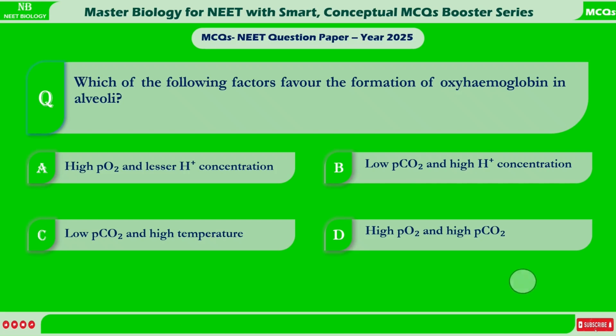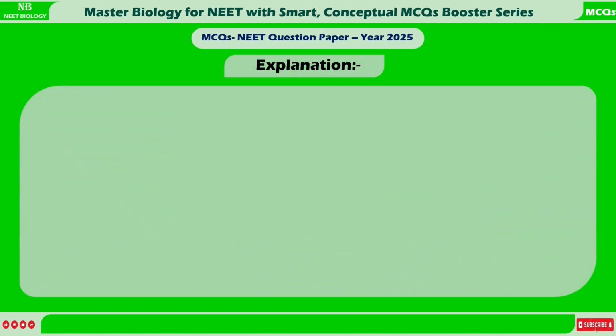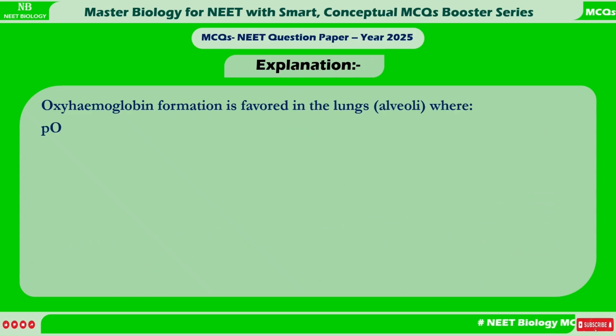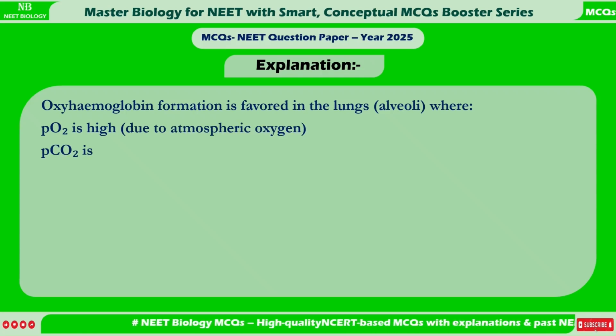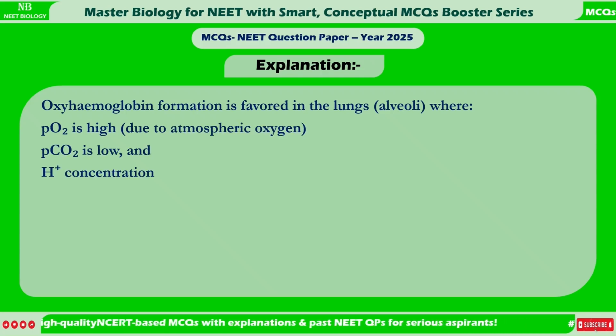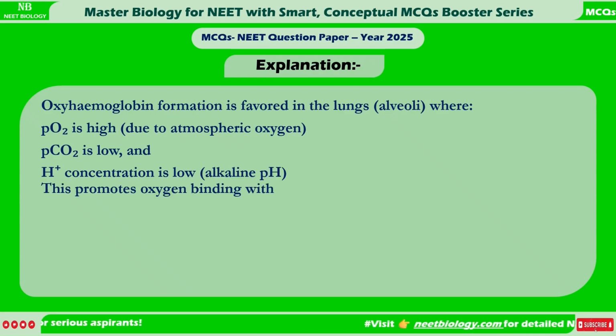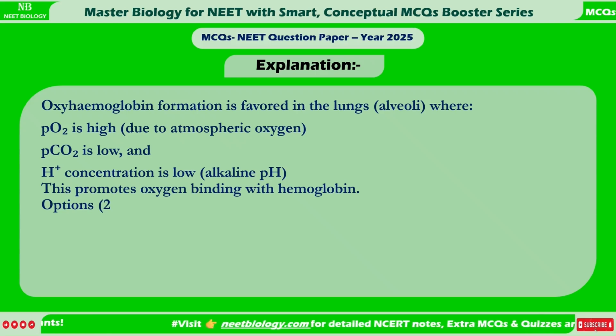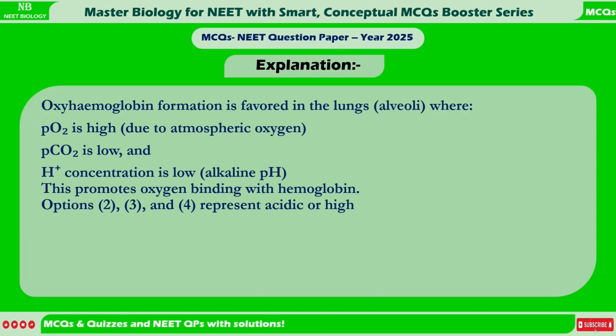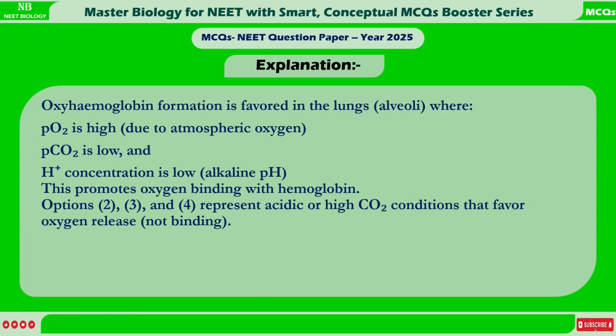Correct answer is A. High partial pressure of oxygen and lesser hydrogen ion concentration. Explanation: Oxyhemoglobin formation is favored in the lungs, alveoli, where partial pressure of oxygen is high due to atmospheric oxygen, partial pressure of carbon dioxide is low, and hydrogen ion concentration is low, alkaline pH. This promotes oxygen binding with hemoglobin. Options B, C, and D represent acidic or high carbon dioxide conditions that favor oxygen release, not binding.